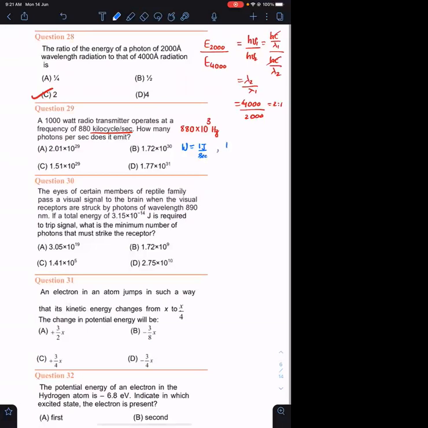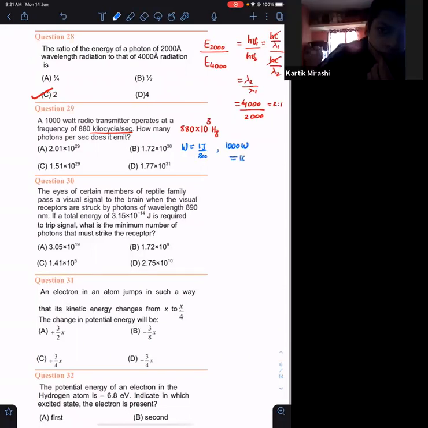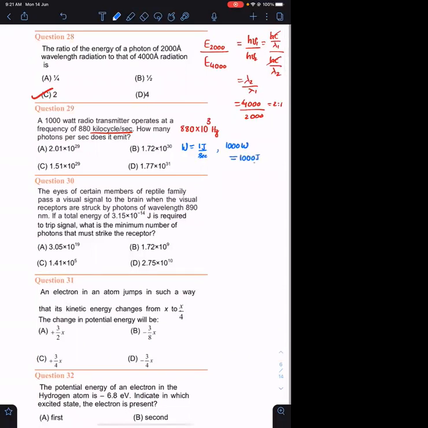What is meant by 1000 watt then? 1000 watt equals 1000 joules per second, meaning in 1 second it is emitting an energy of 1000 joules. This 1000 joules of energy will be because of some n number of photons. So this 1000 joules must be equal to n times h nu.